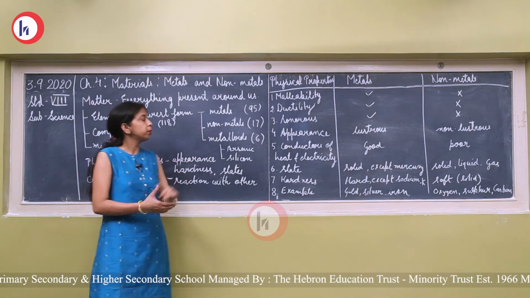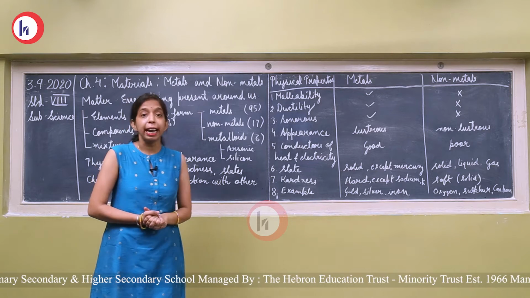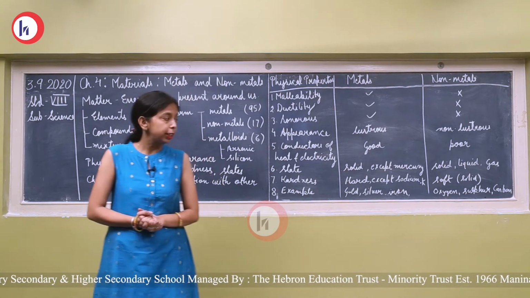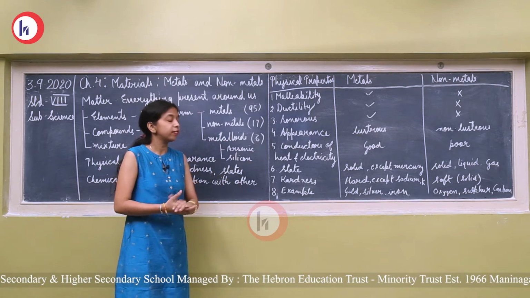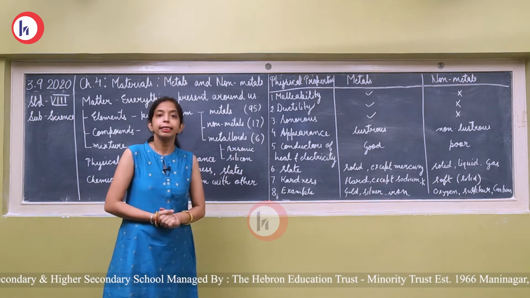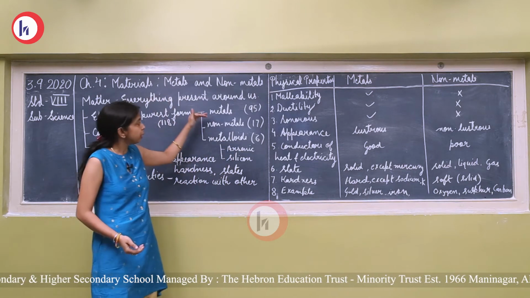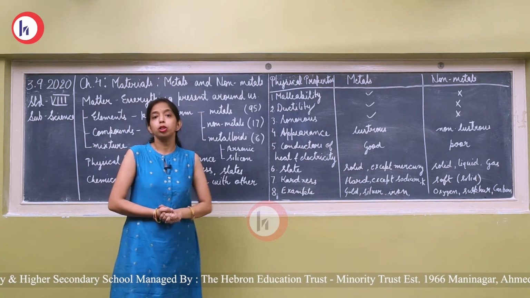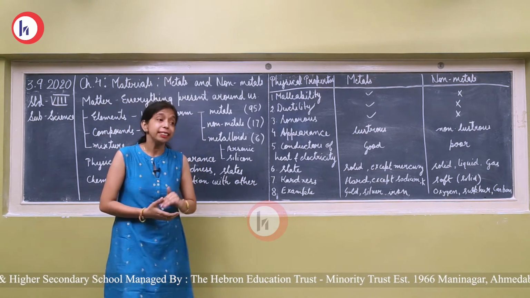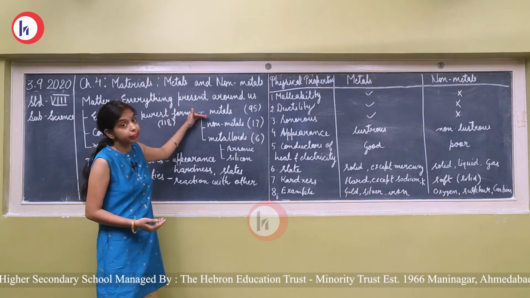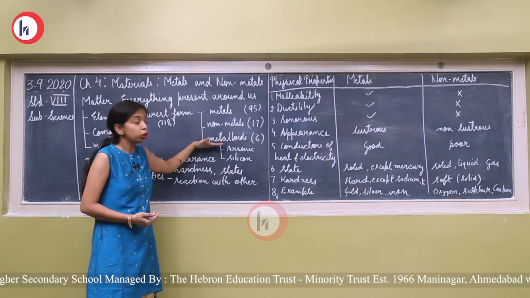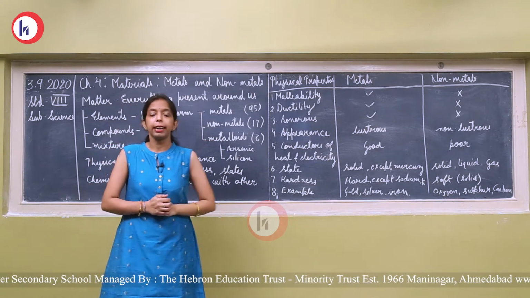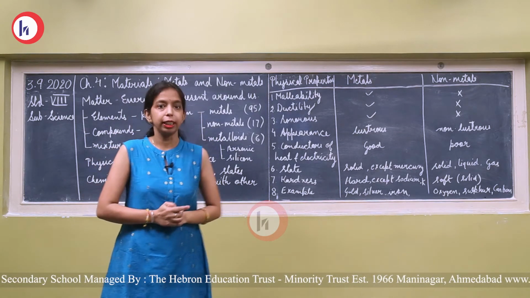There are a total of 95 types of metals, 17 non-metals, and 6 metalloids. In this chapter, we will discuss metals and non-metals. Metalloids are also pure elements, but they have the properties of metals as well as non-metals.